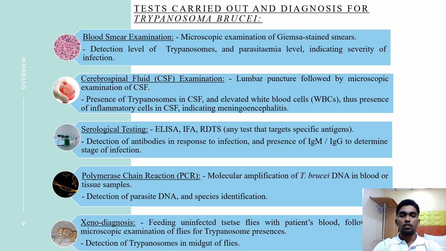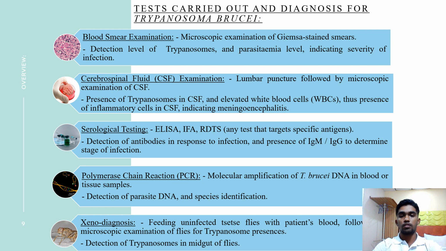Next is cerebrospinal fluid examination. Lumbar puncture followed by microscopic examination of CSF. Now this detects for the presence of trypanosomes in the CSF and also for elevated white blood cells. This indicates the presence of inflammatory cells in CSF, also indicating meningoencephalitis.